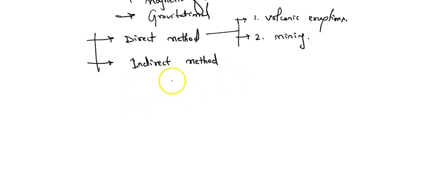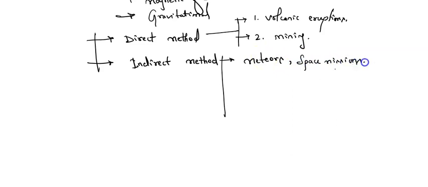So what we do, we are following indirect methods to understand still more clearly about the interior of the earth. That is, from meteors and related other particles which are present, we collect the information from them, and we can match that information with the neighboring particles. So from the meteors we can get to know, and also from the space missions we can understand the interior of the earth.